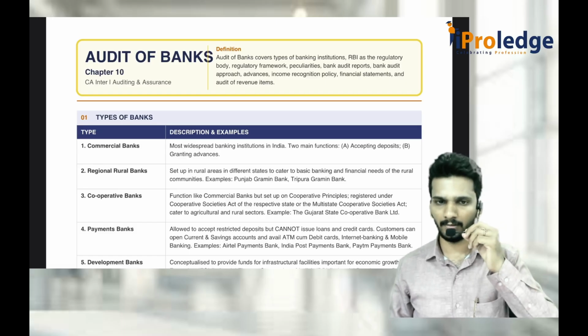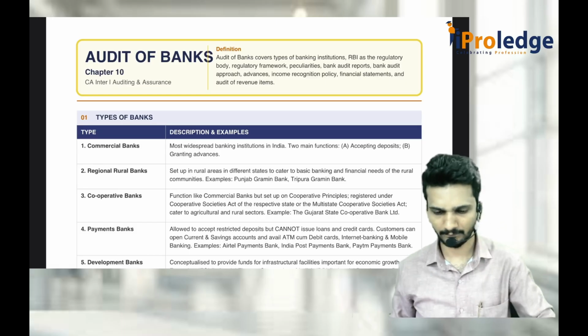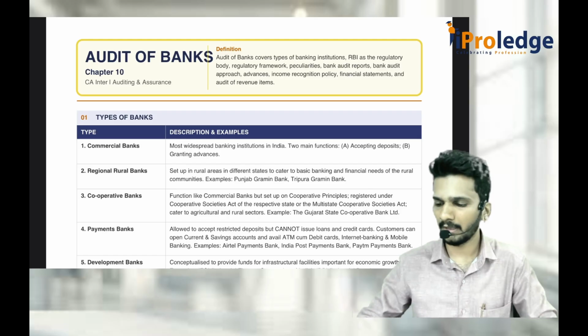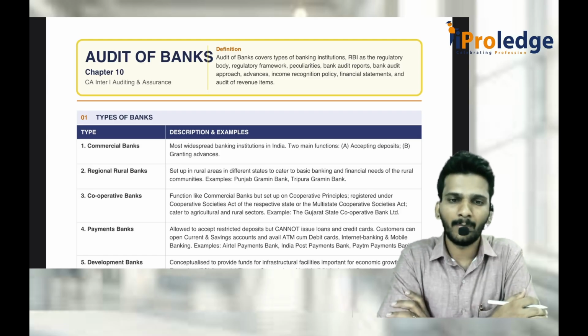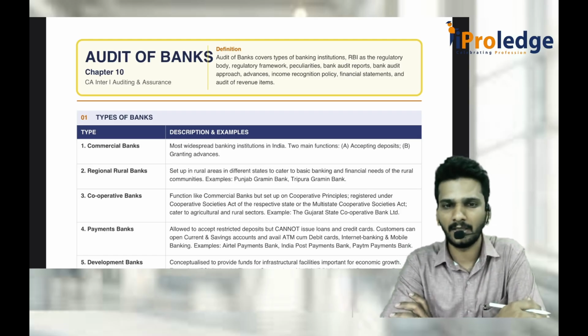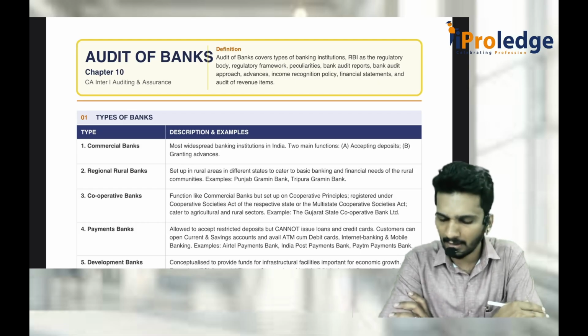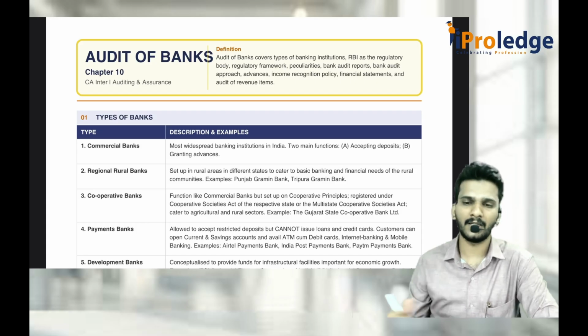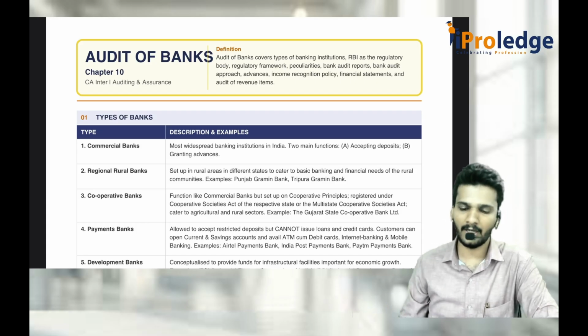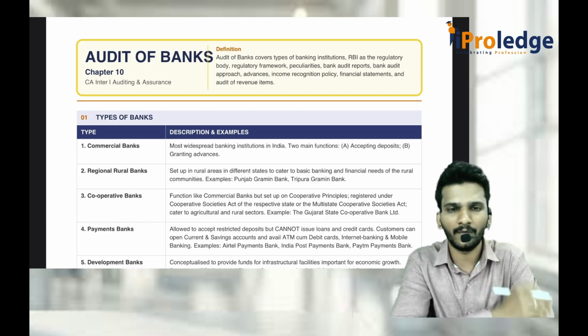Now we will begin audit of banks. This is one of the important areas where around 10 marks on an average will be tested in this chapter. The important areas are at the bottom. Initial areas are entirely the introductory part, just to understand the banking point of view.